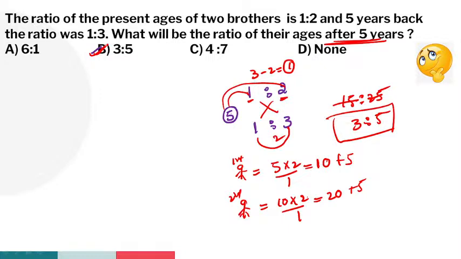Okay, somebody saying option A. No one hits wrong answer. Option B is the right answer, 3:5. Very good, excellent. Somebody saying option B and 3:5. Excellent. If you are going with the basic method, you'll get the same answer.